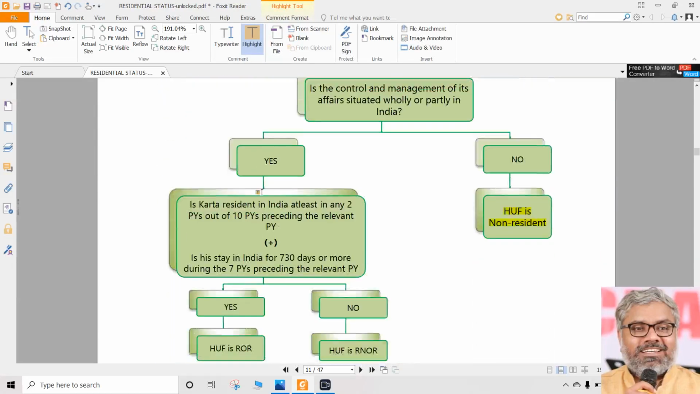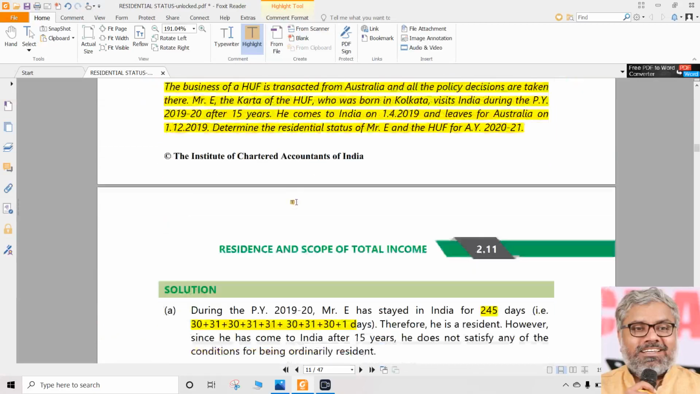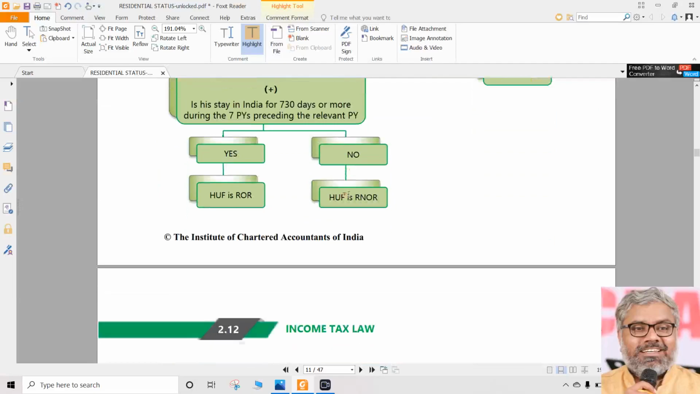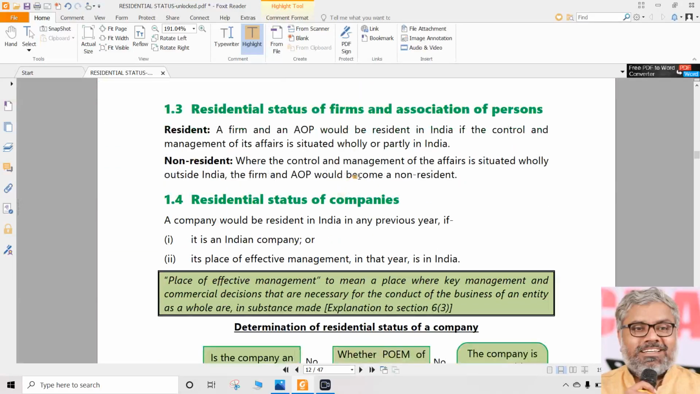2 marks. A 4 marks question can be asked here, but you should refer to the provision. You have to write the provisions clearly related to individual also and HUF also. If you write control and management of the affairs of the HUF is situated wholly outside India, and because of that HUF is considered to be a non-resident for the assessment year 2020-21. Enough. That's what you should write.